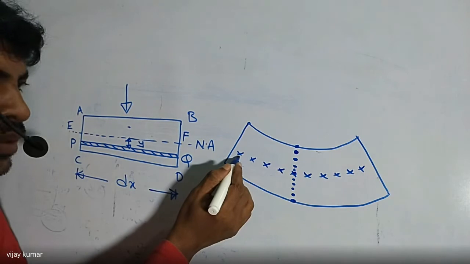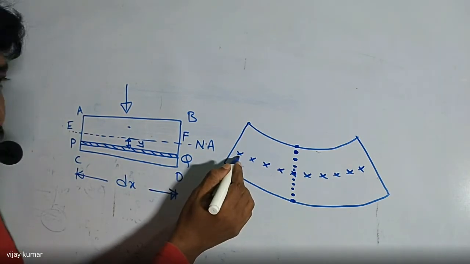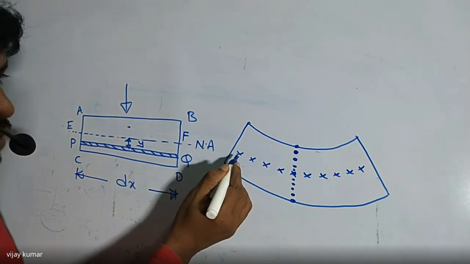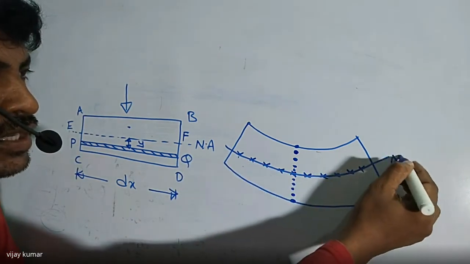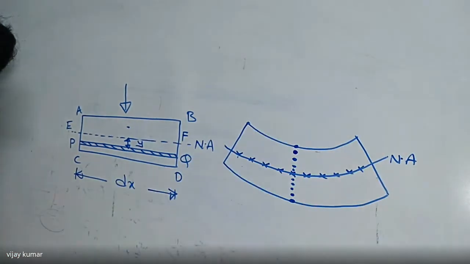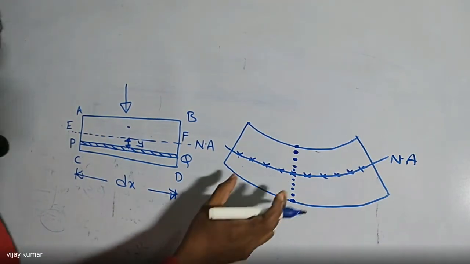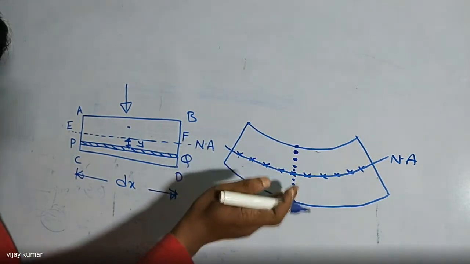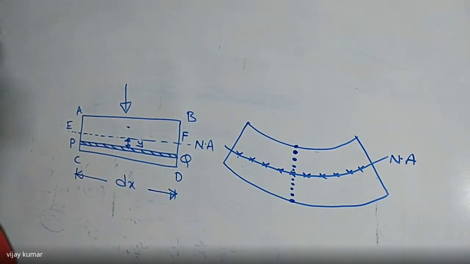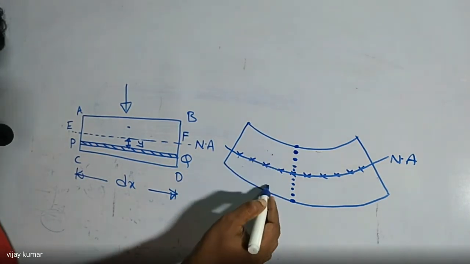These points are named neutral points. If we join all the neutral points, we get a line. That line is named the neutral axis. If you observe, above the neutral axis we have one region and below the neutral axis we have another region. In this region we have entire compression. In this region we have entire tension. So this is the compression region, and this is the tension region.